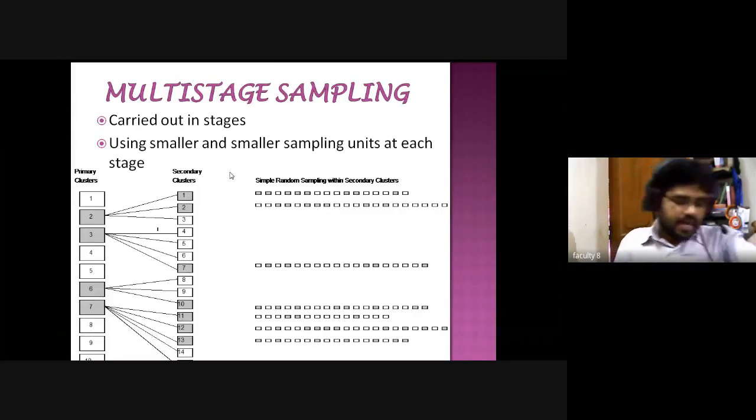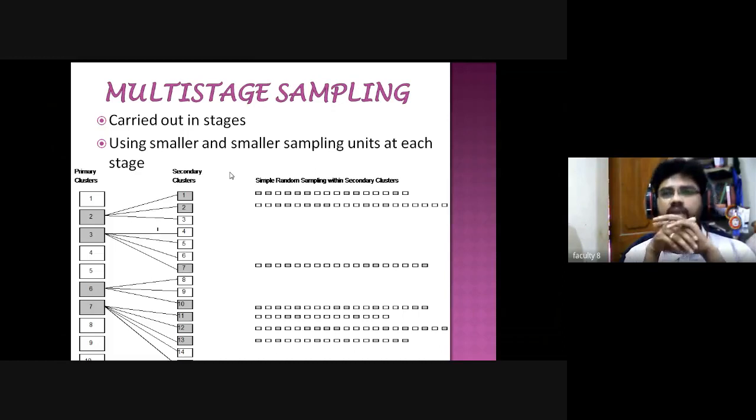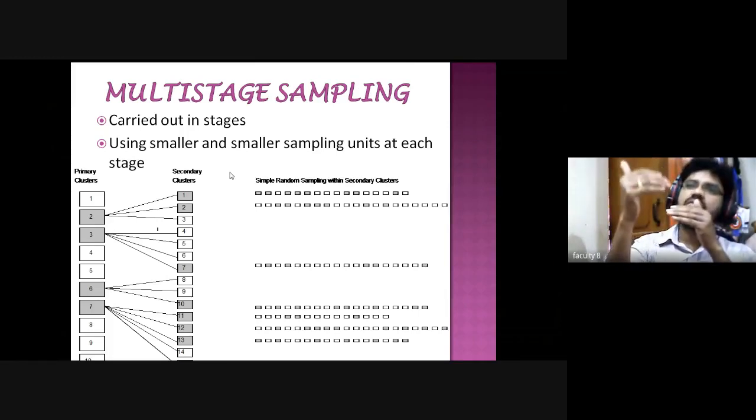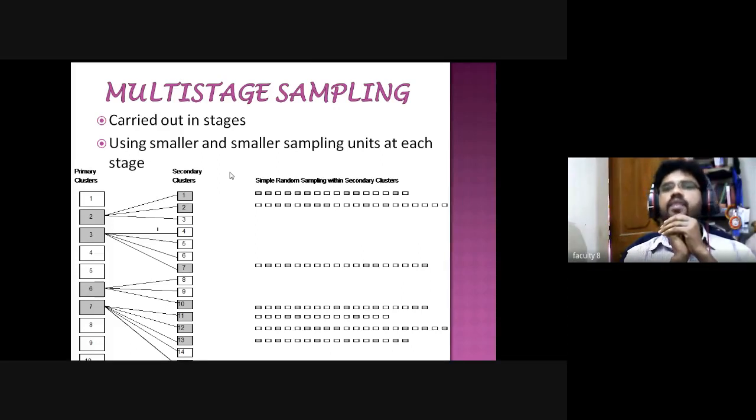Yeah, then this is another important one. There is a multi-stage sampling method, multi-stage random sampling method. What is a multi-stage random sampling method? Can anybody say that? Whenever we are going to select a sample, on the basis of different stages, we need to select a sample from the population, right? That is called multi-stage random sampling method.